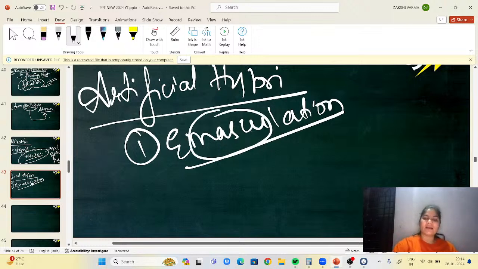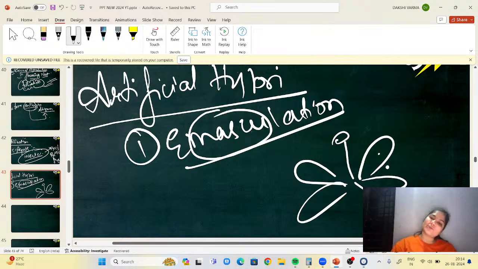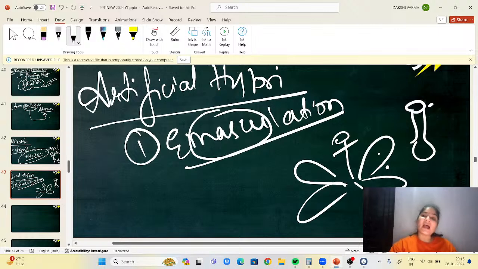Masculine means what? The male part, right? So in emasculation, what is happening is we are going to remove the male. That means we are going to remove the anther. If, for example, a flower is a bisexual flower and it has both male and female parts, what I will do is remove the anther and keep the female part, which is a pistil. And on this, I'm going to pour my desirable pollen grain.